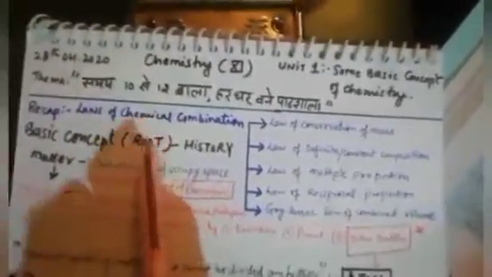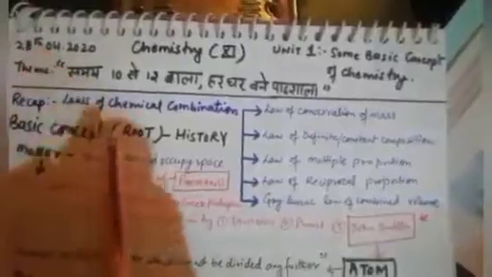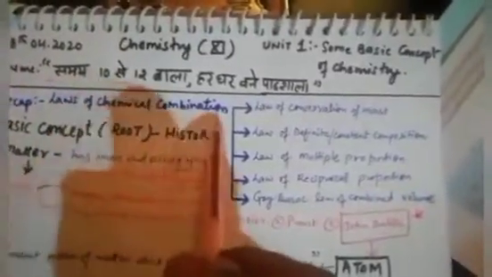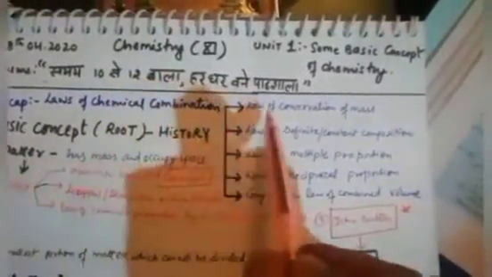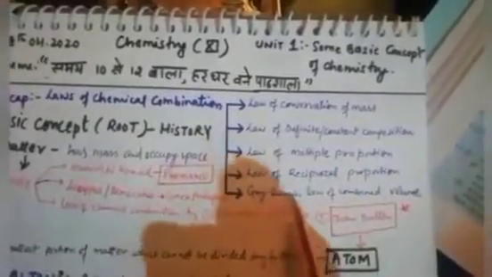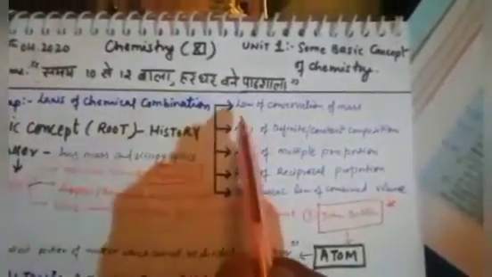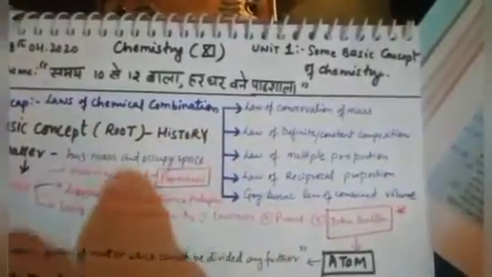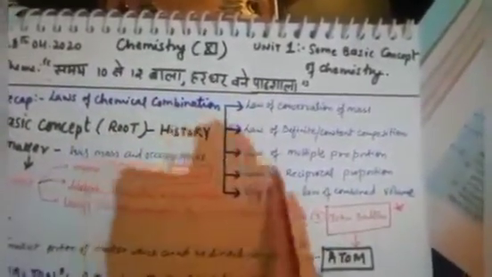Dear students, as I shared in the last video, we discussed the laws of chemical combination. Basically there are 5 laws: law of conservation of mass, law of definite and constant composition, law of multiple proportion, law of reciprocal proportion, and Gay-Lussac's law of combined volume. Hope you understood all these 5 laws. Once you have understood them, we will move forward. Otherwise, if you do not understand, you can see the previous videos.